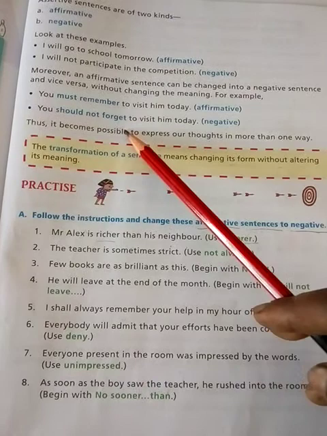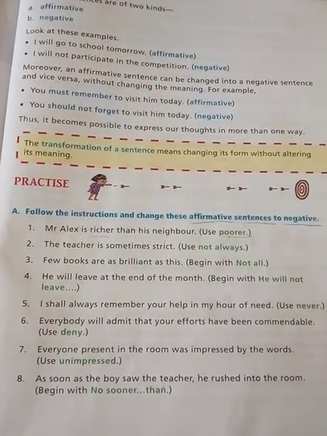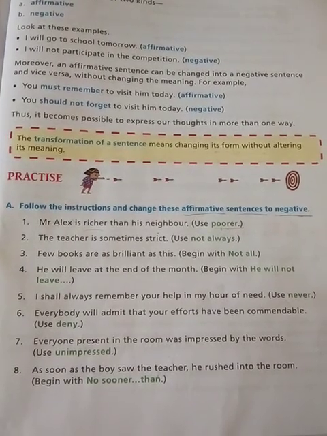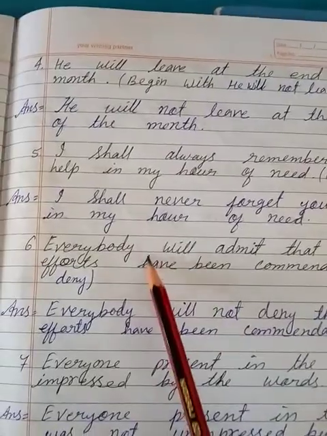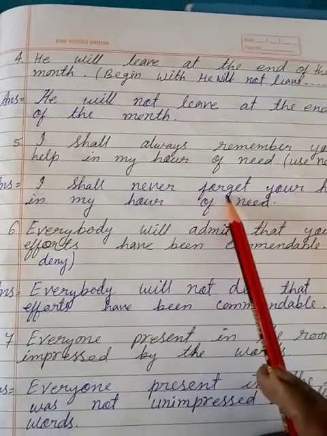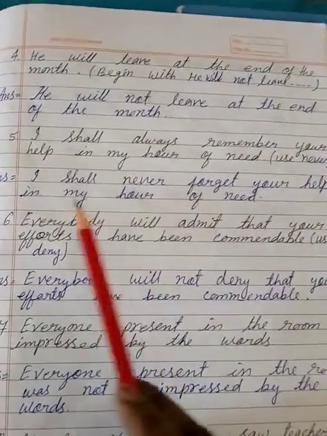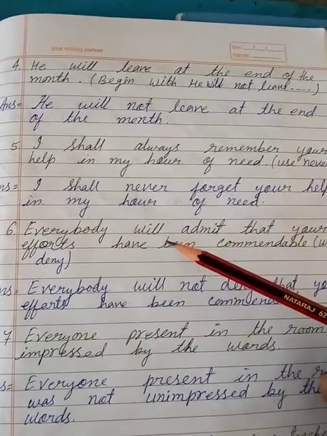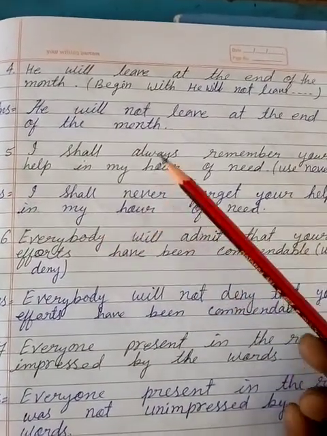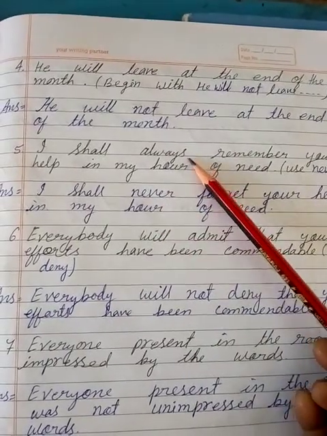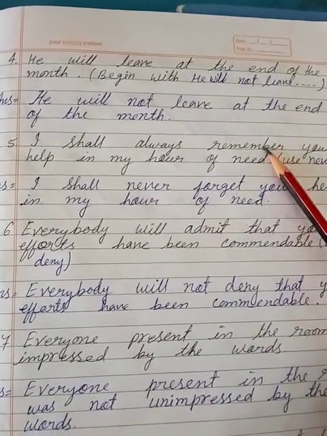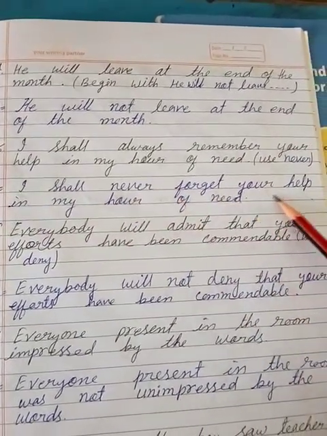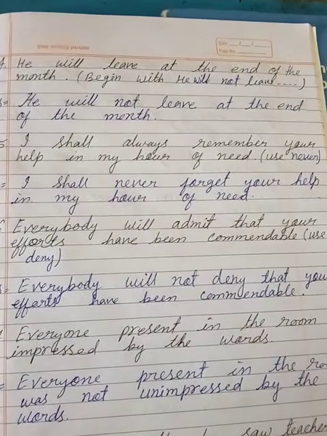Remember, not forget. So the correct use of never and the negative of this sentence will be: I shall never forget your help in my hour of need. In this way our sentence becomes negative when we write never in place of always and forget in place of remember. So it is: I shall never forget your help in my hour of need.